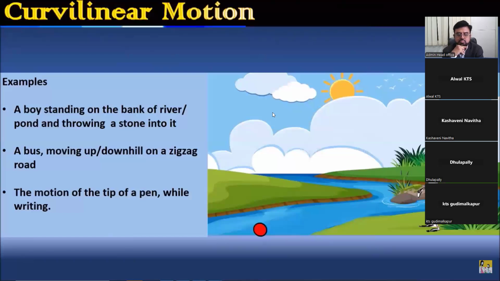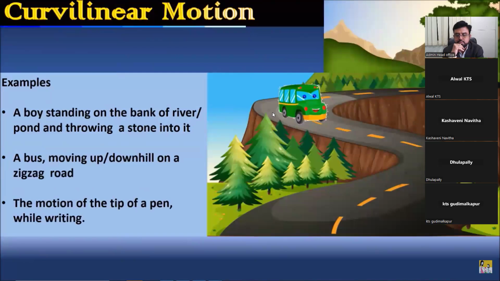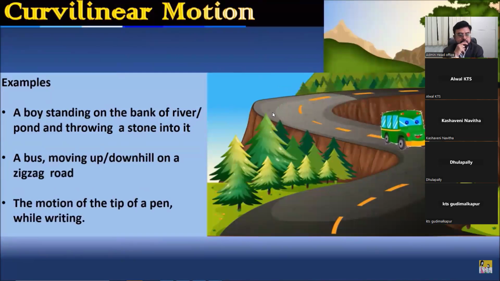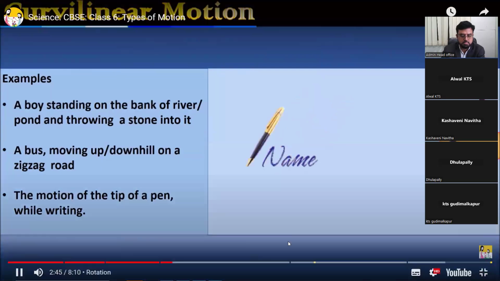So how does the stone move? See how it moves into a curvilinear motion. Like this. Another one, a bus moving uphill on a zigzag road. The motion of the tip of pen while writing are examples of curvilinear motion.